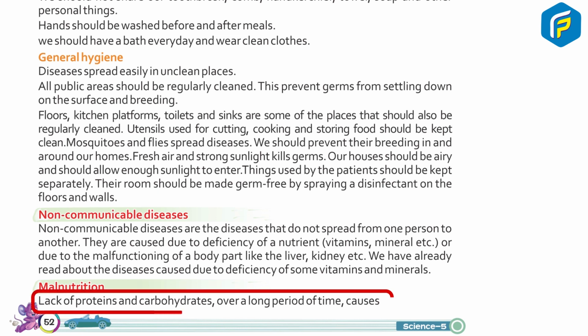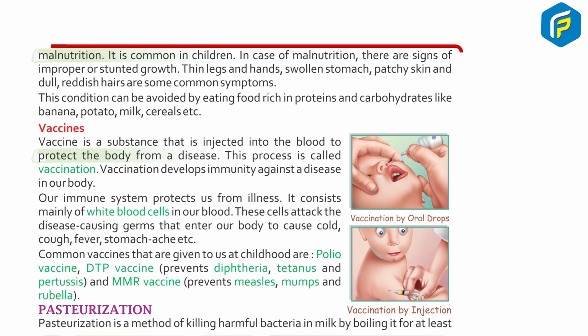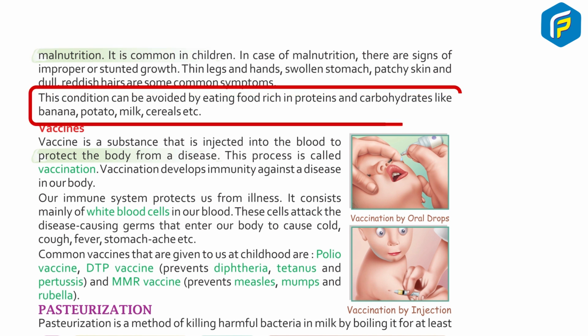Lack of proteins and carbohydrates over a long period of time causes malnutrition. It is common in children. In case of malnutrition, there are signs of improper or stunted growth. Thin legs and hands, swollen stomach, patchy skin, and dull reddish hair are some common symptoms. This condition can be avoided by eating food rich in proteins and carbohydrates like banana, potato, milk, cereals, etc.